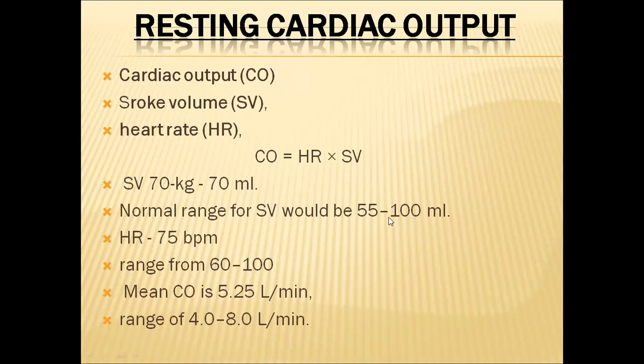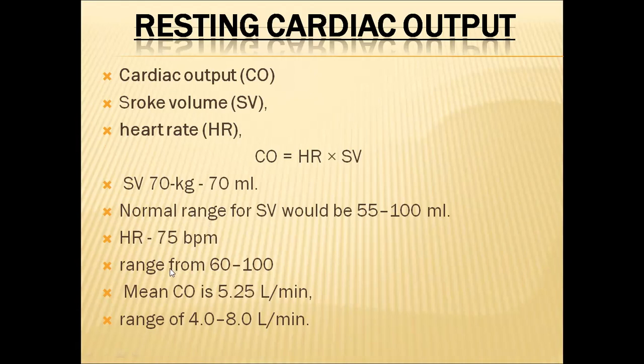The normal range for stroke volume will be between 55 and 100 milliliters, depending on various factors like age, heart size, or exercise. So depending on all these factors, it could vary from 55 to 100 milliliters per beat. And the heart rate is around 75 beats per minute in a 70 kg adult.